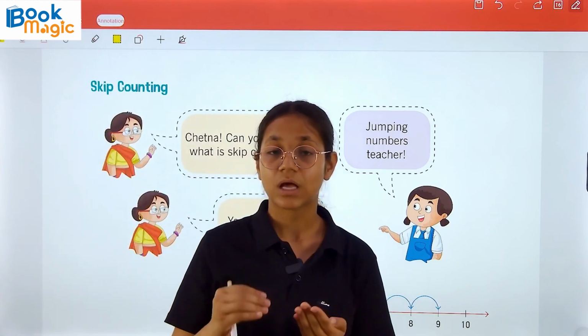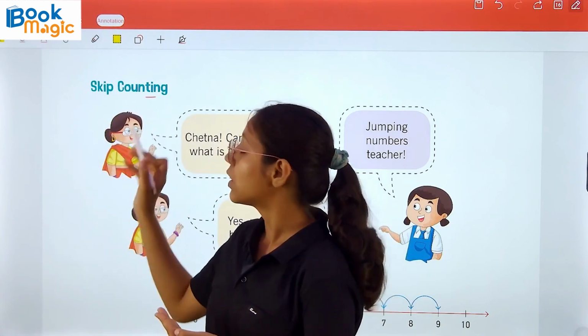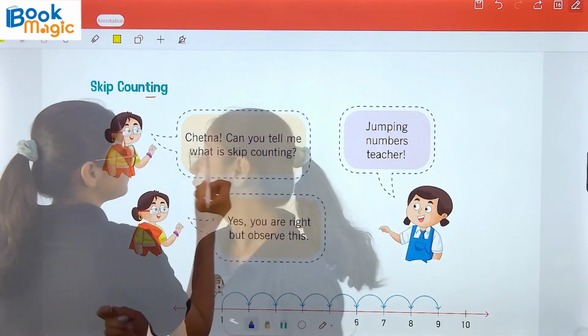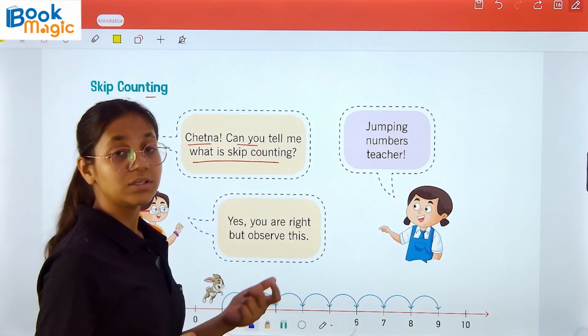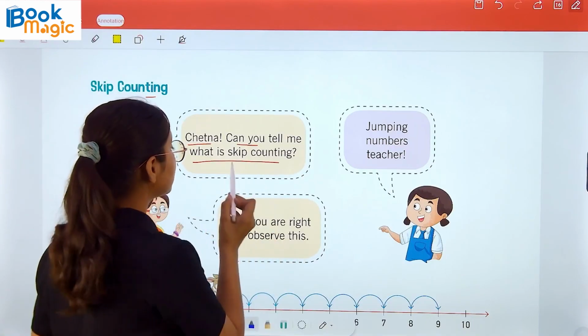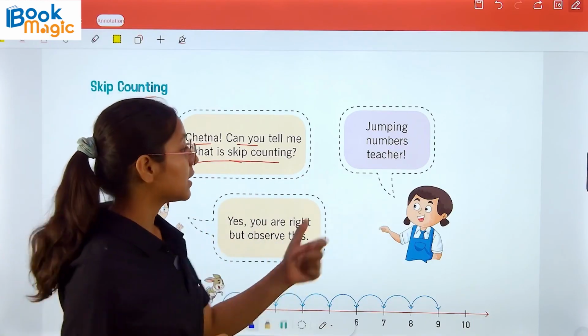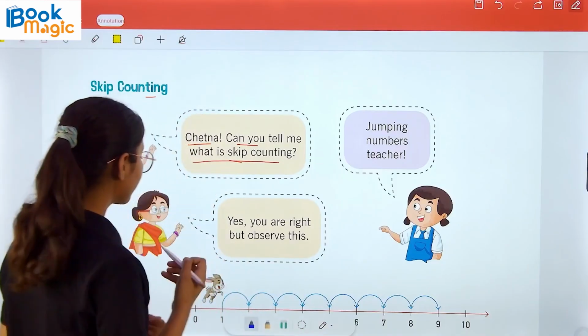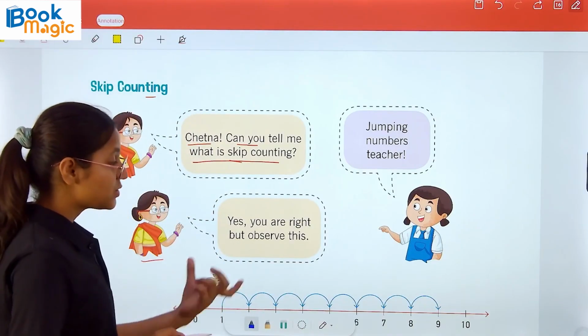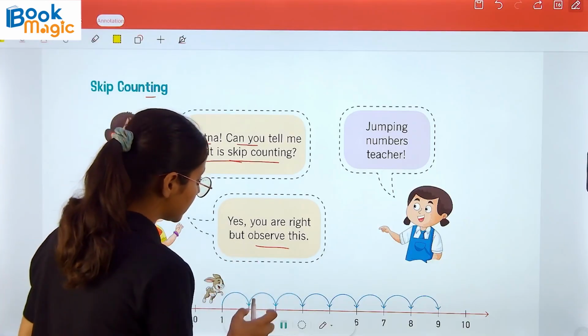Now skip counting. We all know the concept of skip counting. We just have to do the counting by skipping numbers. Chetna, can you tell me what skip counting is? Chetna replied, jumping numbers, teacher. The numbers that we are jumping. Now the teacher said, yes, you're right, but observe this.